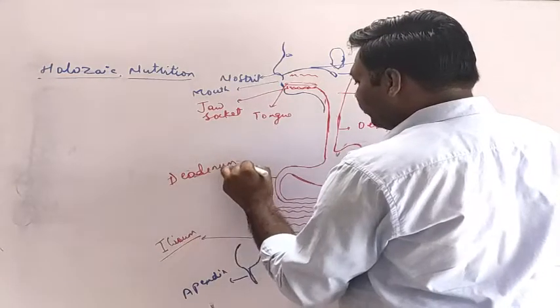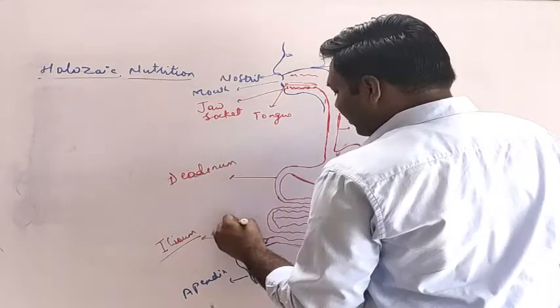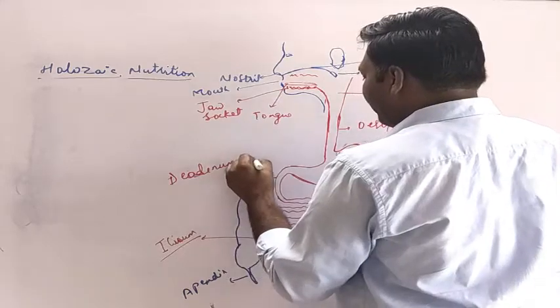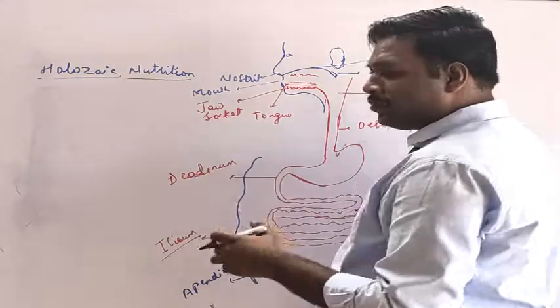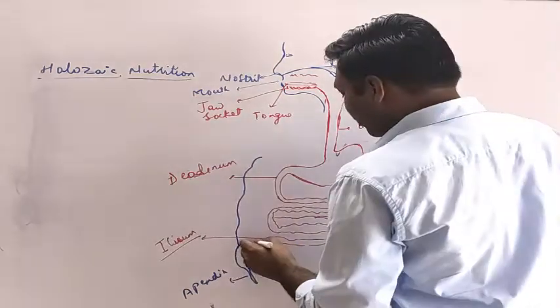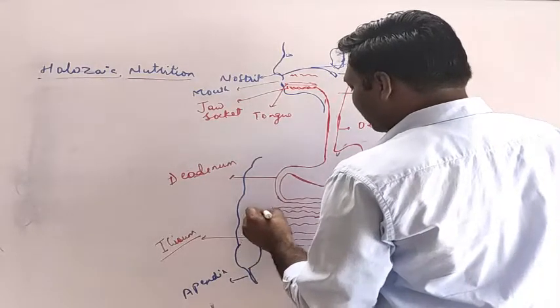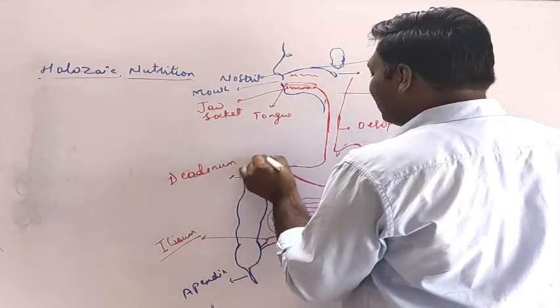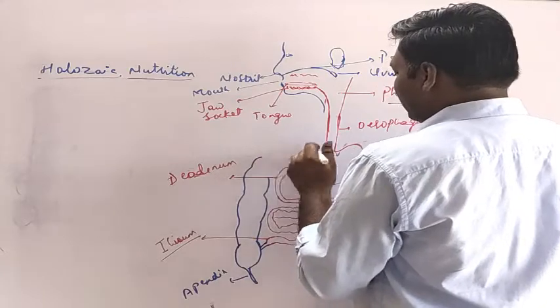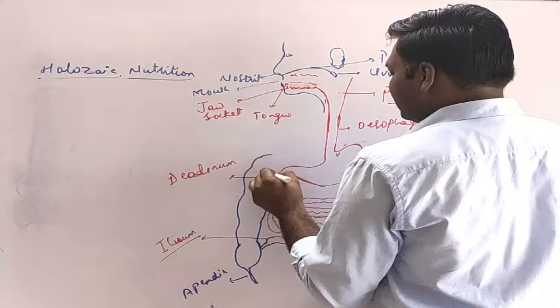And the colon has three main parts: the ascending colon, descending colon and transverse colon. So this colon is nothing but a part of the large intestine. Here you can see this.